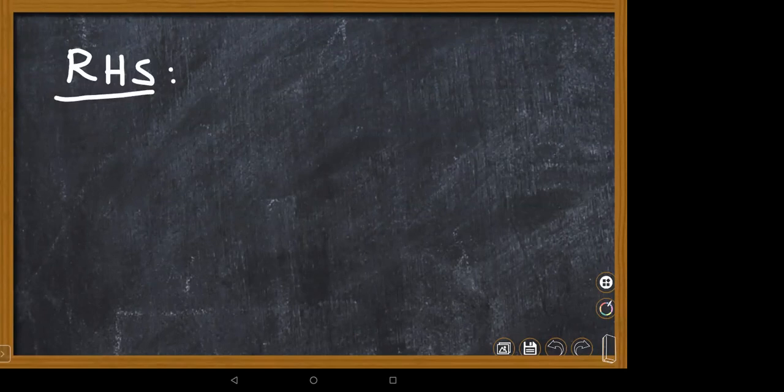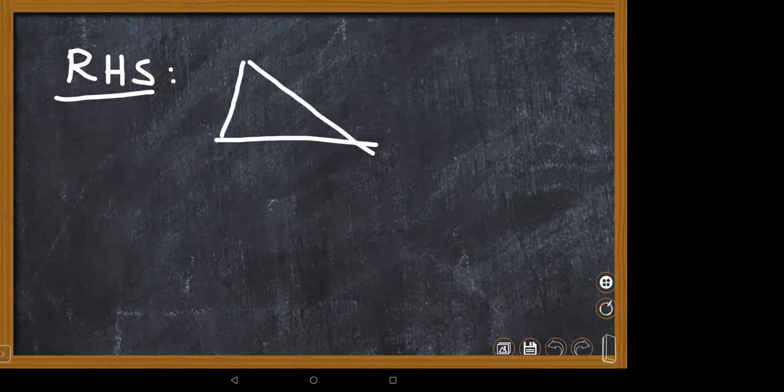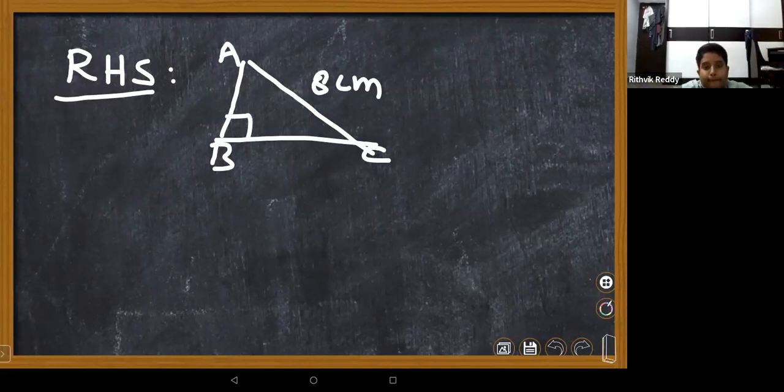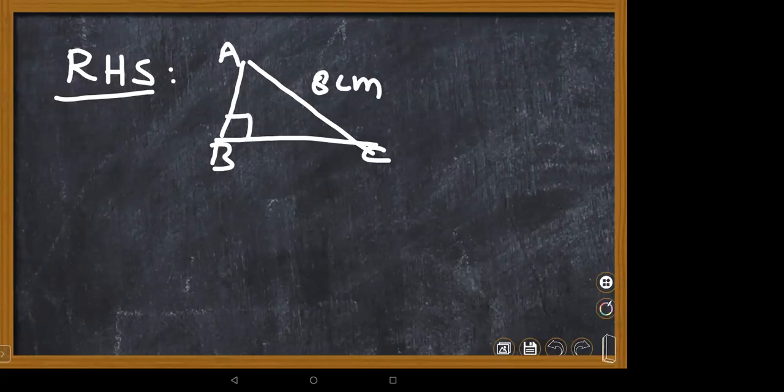In this RHS congruence, which is the hypotenuse, children? If you take any triangle ABC, which is the hypotenuse? The longest side is the hypotenuse. Which is the longest side here? A to C. Suppose A to C is 8 centimeters, and angle B is given as a right angle. Not only the hypotenuse, one side of the right angle triangle is also given as 3 centimeters. This is from triangle ABC.